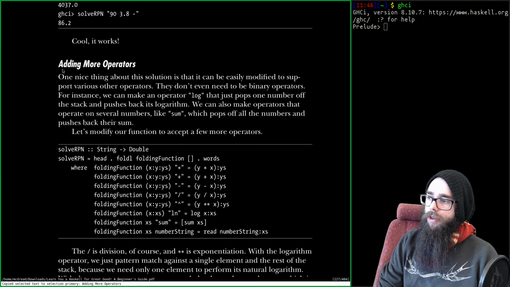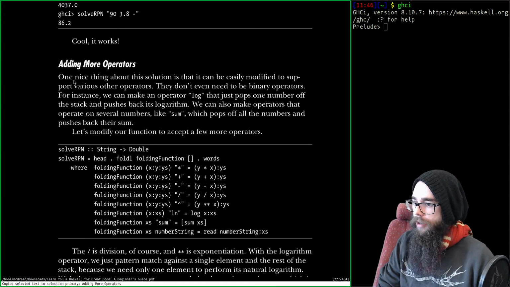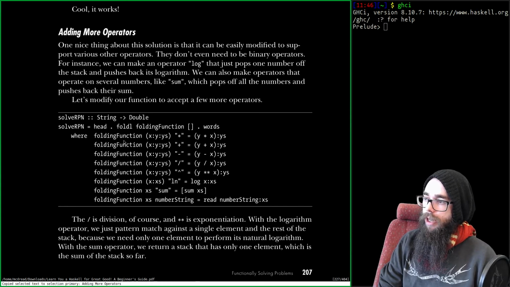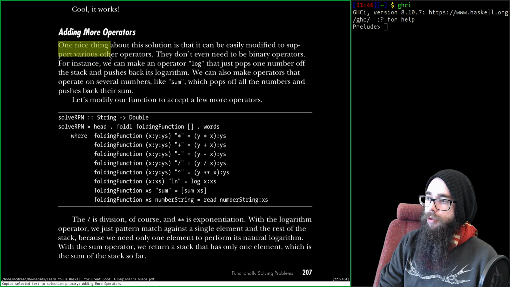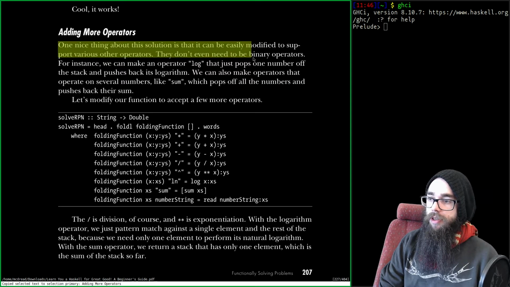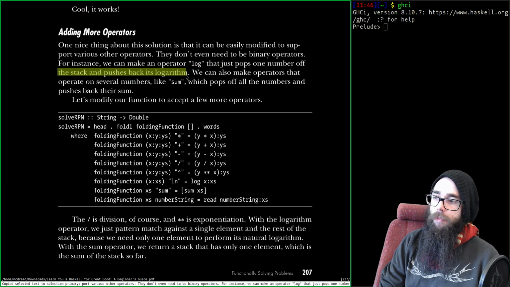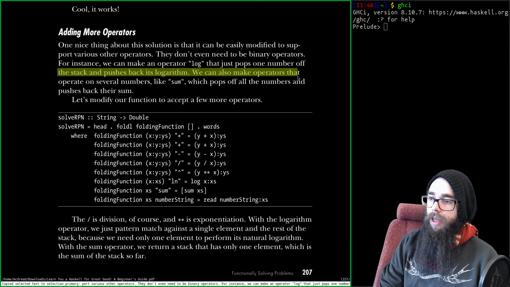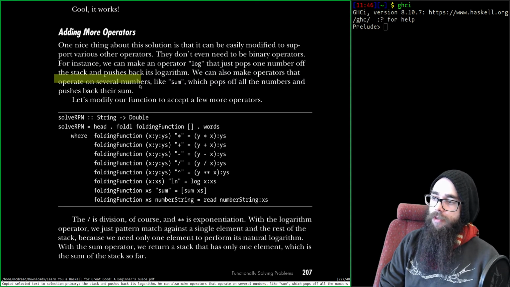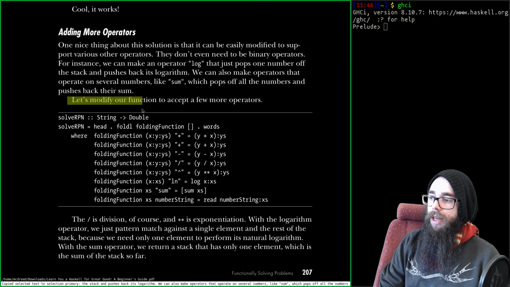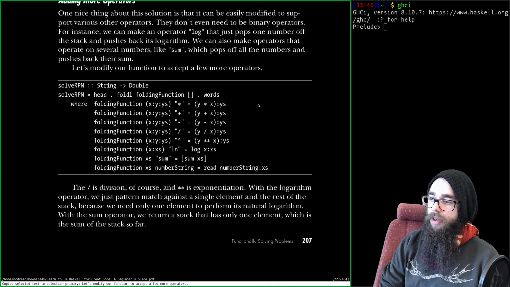Adding more operators. Did we add some more operators? Yeah. One nice thing about this solution is that it can be easily modified to support various other operators. They don't even need to be binary operators. For instance, we can make an operator log that just pops one number off the stack and pushes back its logarithm. We can also make operators that operate on several numbers, like sum, which pops off all the numbers and pushes back their sum. Let's modify our function to accept a few more operators.